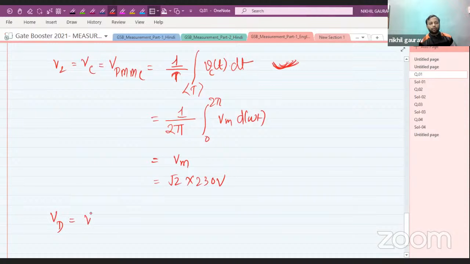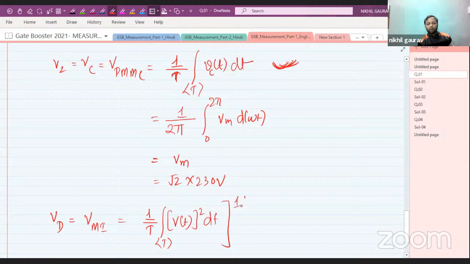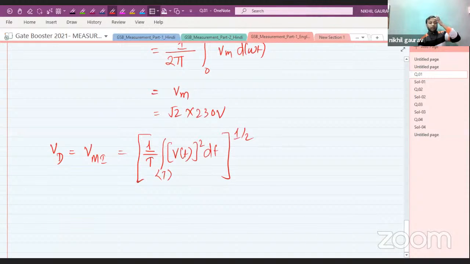Now our next part is to find the voltage across the diode. So V D equals V RMS, and the basic formula for this is the square root of 1 upon T, integration over T of v of t whole square dt. This will give you the RMS value. You might know this from signals and systems.